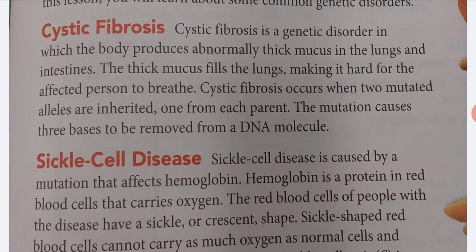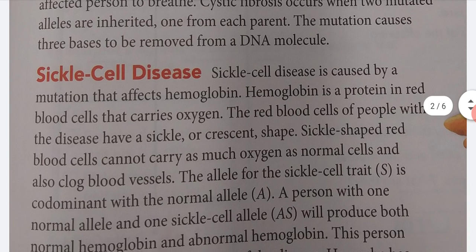Cystic fibrosis. Cystic fibrosis is a genetic disorder in which the body produces abnormally thick mucus in the lungs and intestines. The thick mucus fills the lungs, making it hard for the affected person to breathe. Cystic fibrosis occurs when two mutated alleles are inherited, one from each parent. The mutation causes these bases to be removed from a DNA molecule.